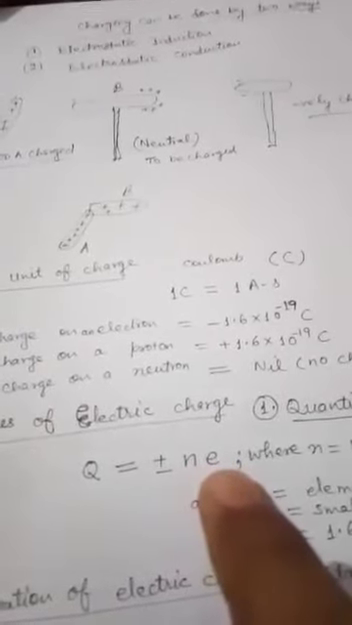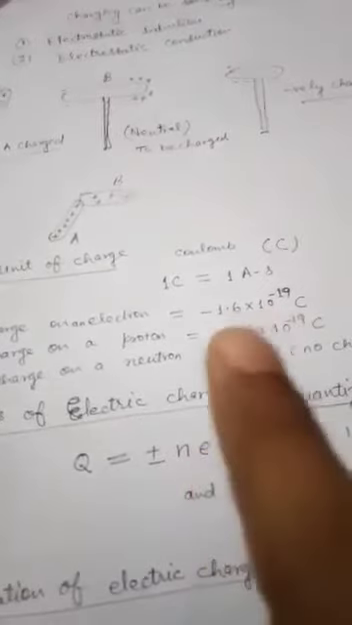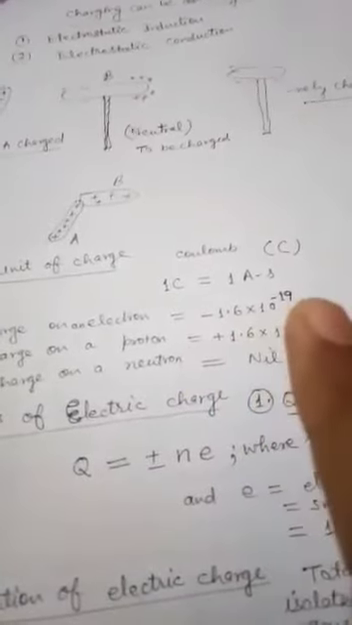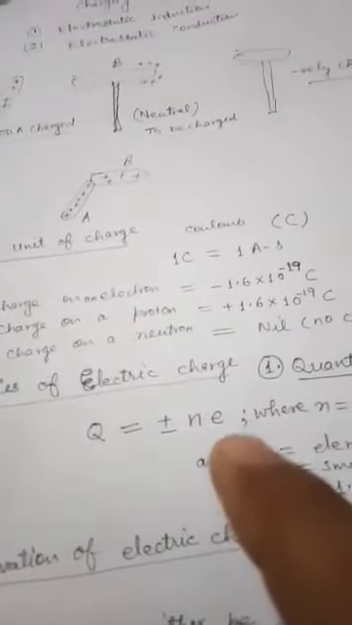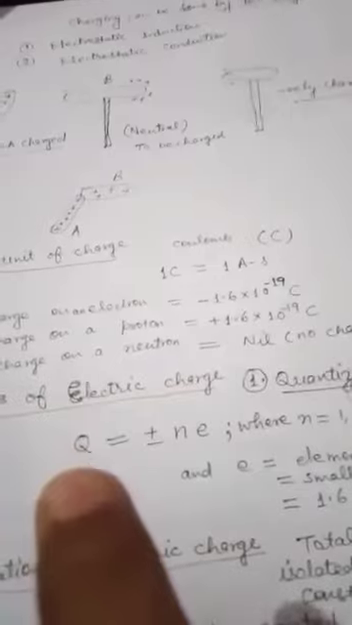Here e is the smallest possible charge on any object, whose numerical value is 1.6 × 10^-19 coulomb. So if charge is present on any object, it will always be an integral multiple of e, that is 1e, 2e, 3e, either positive or negative. That's why the symbol plus-minus is written, where n is any number 1, 2, 3, and the sign can be positive or negative, so that we can express this in mathematical form: Q = ±ne, that is, charge present on any object is always an integral multiple of e.